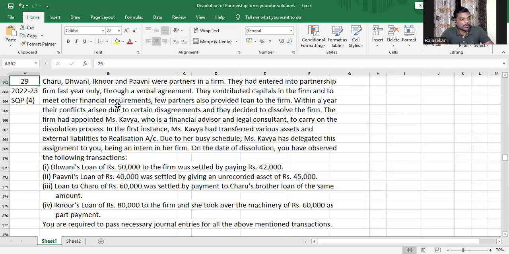So we have Charu, Dhwani, Iknoor, and Pavni, who were partners in a firm. They had entered into partnership last year only through a verbal agreement. They contributed capitals in the firm to meet financial requirements. Few partners also provided loan to the firm. Within a year, conflicts arose due to certain disagreements, and they decided to dissolve the firm. The firm had appointed Ms. Kavya, who is a financial advisor and a legal consultant, to carry on the dissolution process. In the first instance, Ms. Kavya had transferred various assets and external liabilities to realization account. So assets and liabilities have been transferred to realization account.